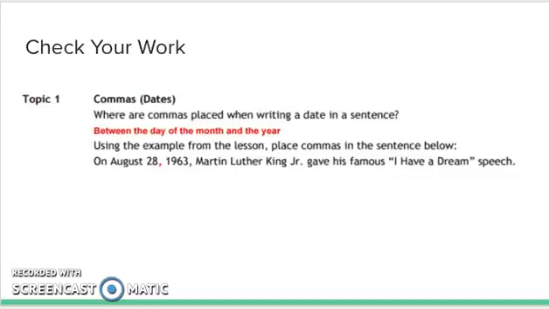On your note-taker sheet, your notes should look as follows. You need to answer between the day of the month and the year, following the question, and add the commas in the sentence appropriately.